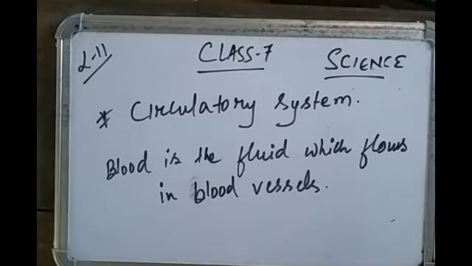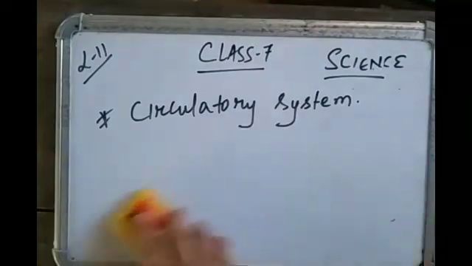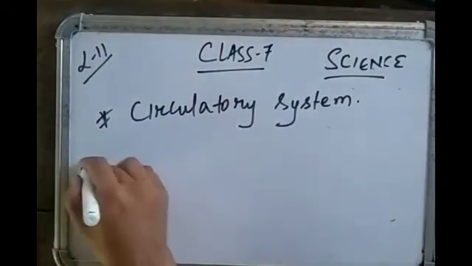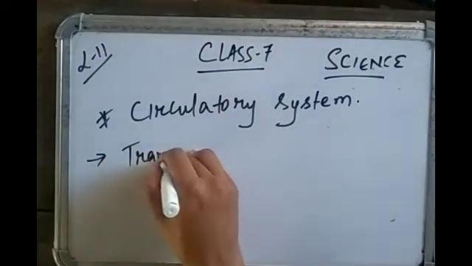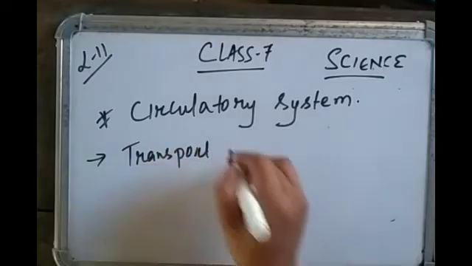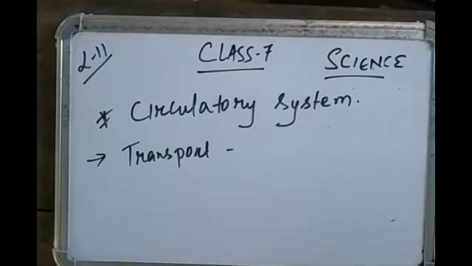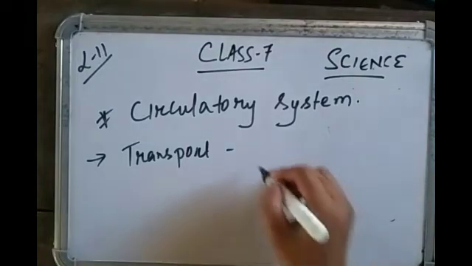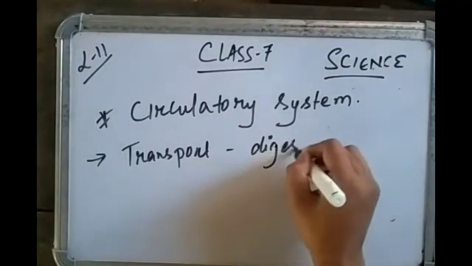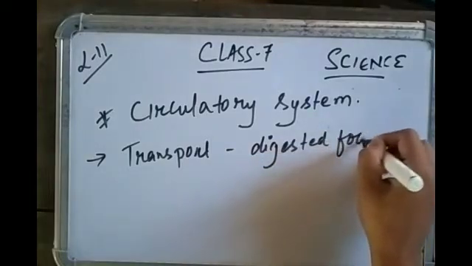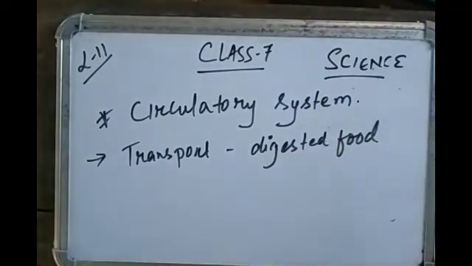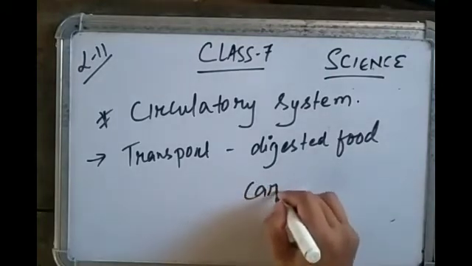It transports substances like digested food. Blood transports digested food from the small intestine to other parts of the body.